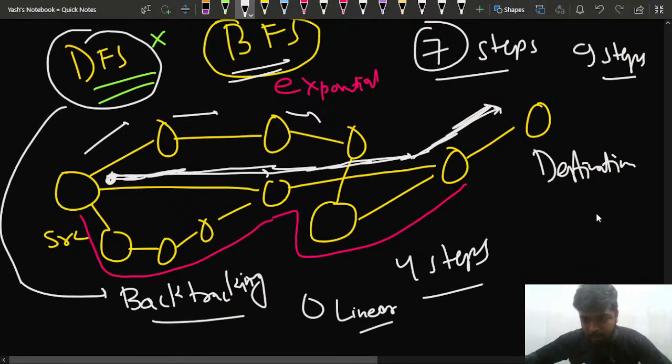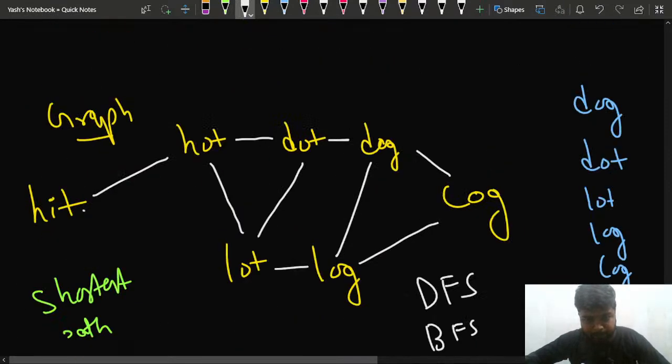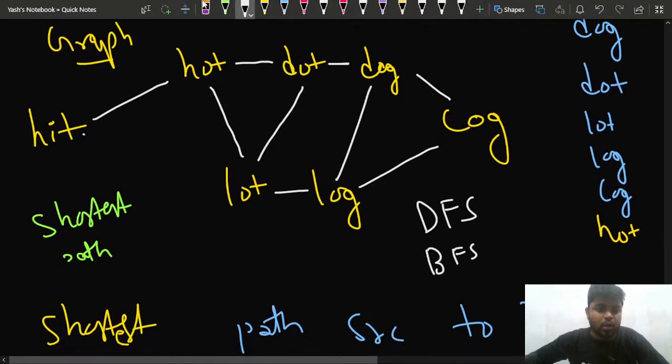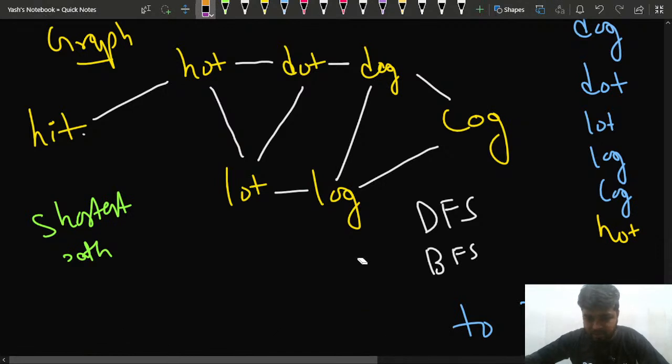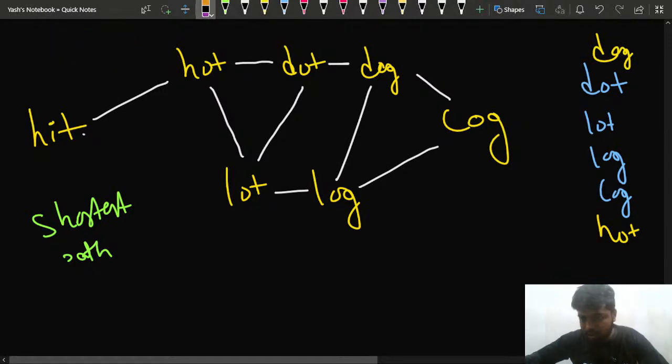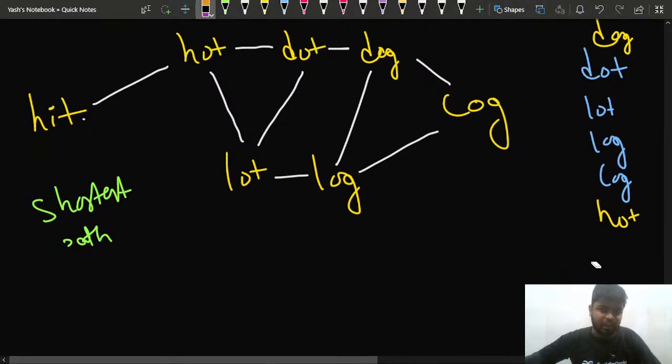Now I'll be moving forward to the further explanation. Let's come back to this particular graph. This is the graph that we had, and I have to find the shortest path. Let me make some space for us. We have all agreed that we can use the concept of BFS. So this is the graph that we have. Let me make some space to do the dry run part. Up till now, everything is clear, right?